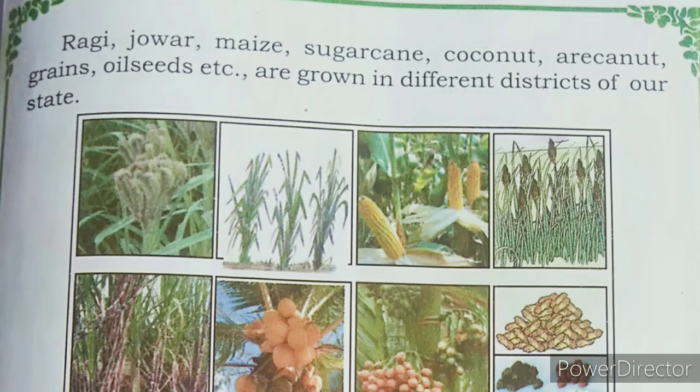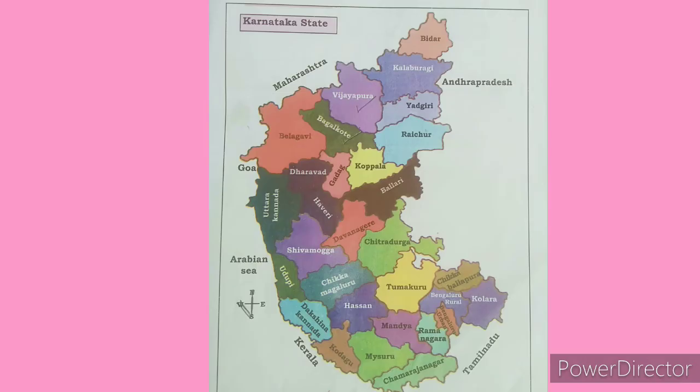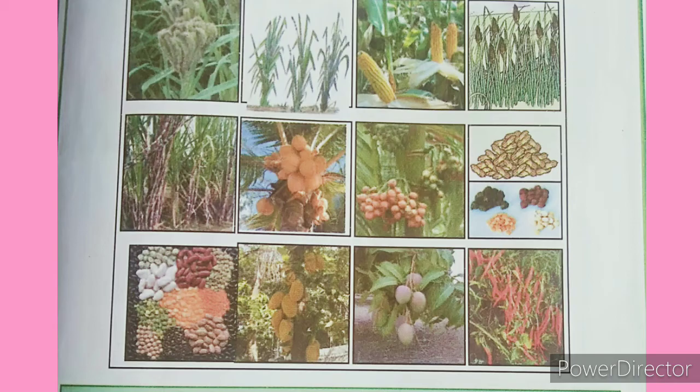Next, ragi, jowar, maize, sugarcane, coconut, areca nut, grains, oil seeds, etc. are grown in different districts of our state. So in Karnataka state, I said 31 districts are there. In all the districts, the people will grow different types of crops. Like it may be rice, ragi, jowar, maize, sugarcane, coconut, areca nut, grains, oil seeds, etc. So many crops they will grow.